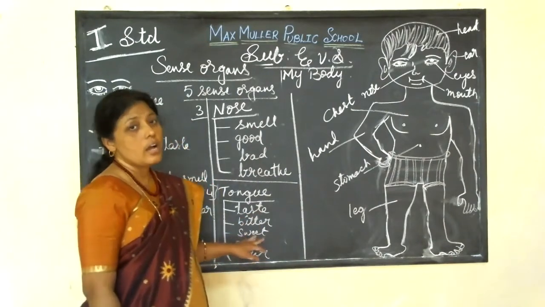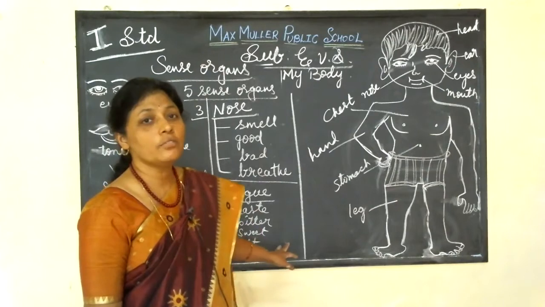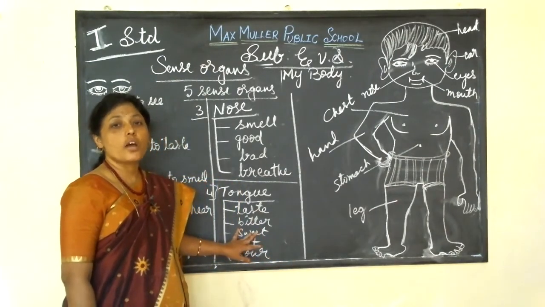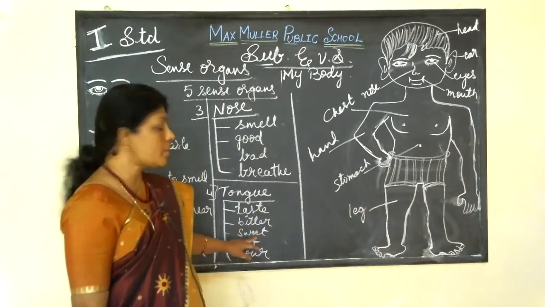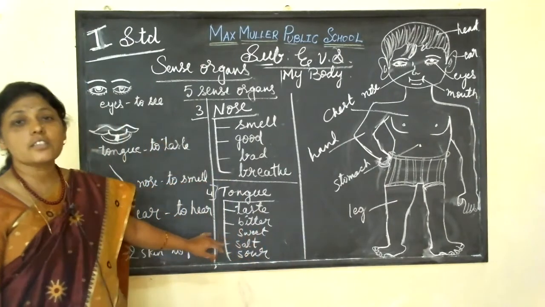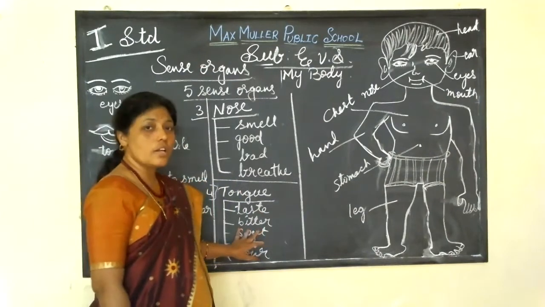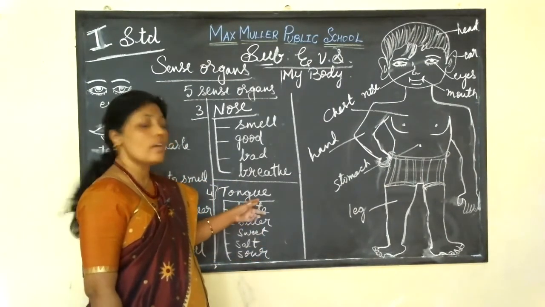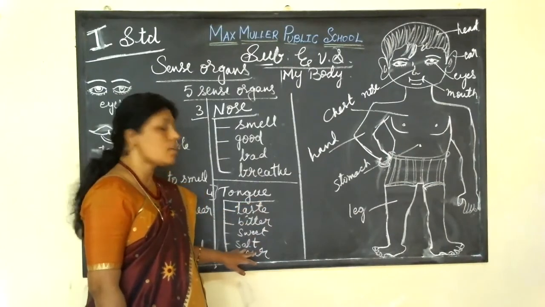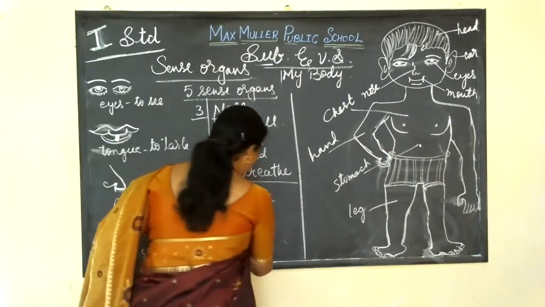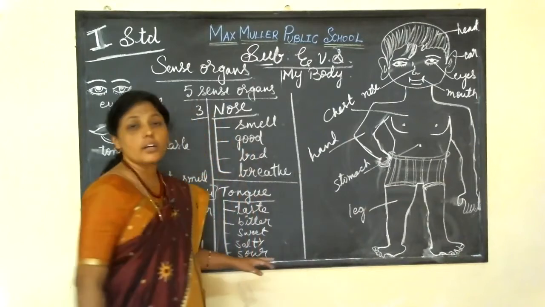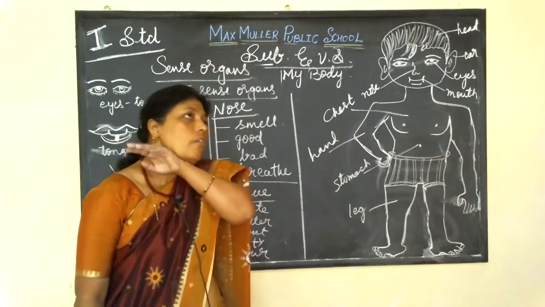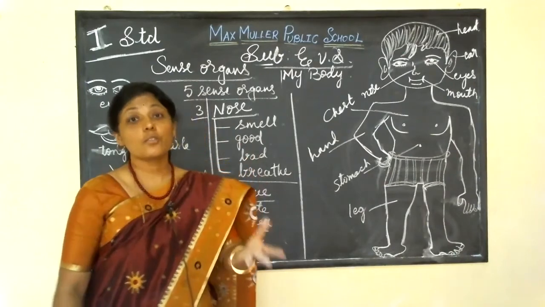Yes, sweet. Otherwise, she makes jamun, and you eat happily, isn't it? More than four or five jamuns you eat at a time because it is very tasty, it's sweet. You taste that sweet taste with your tongue. Then salty things. For example, outside you bring lays, kurkure.